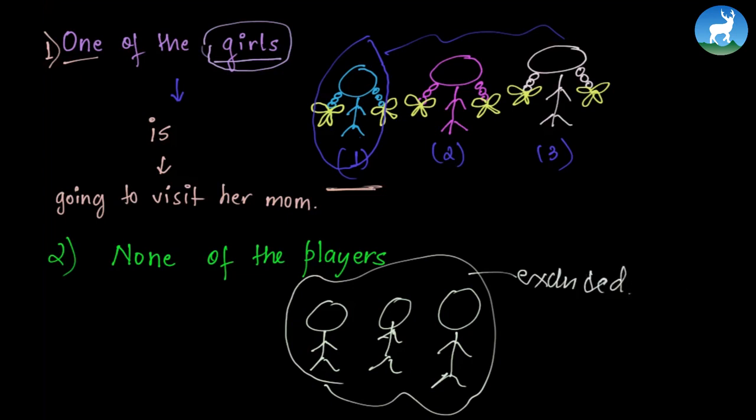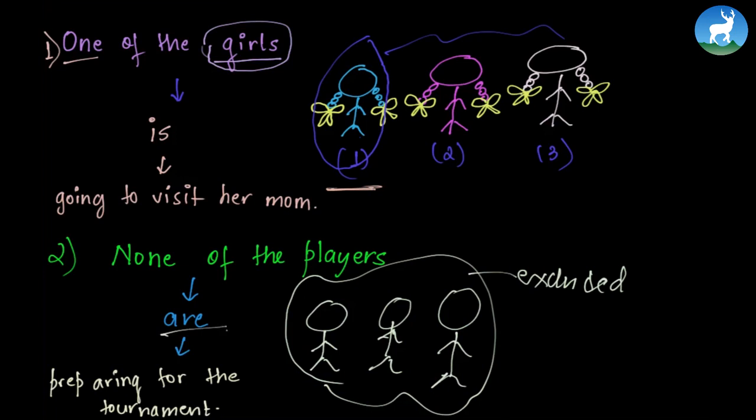That means none of the players means all of the players are not going to play, right? None of the players are preparing for the tournament. So we use "are" over here. None of the players means all 3 of the players are not playing. That is why we use the plural form here.